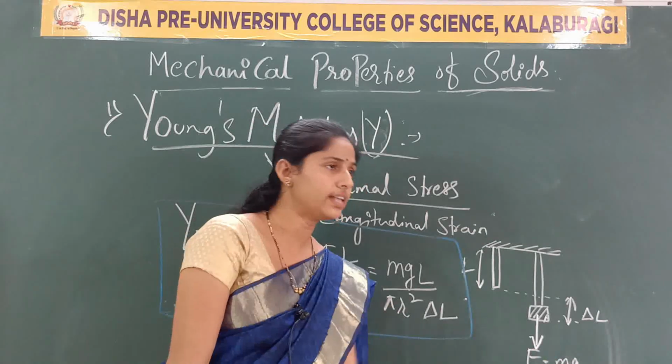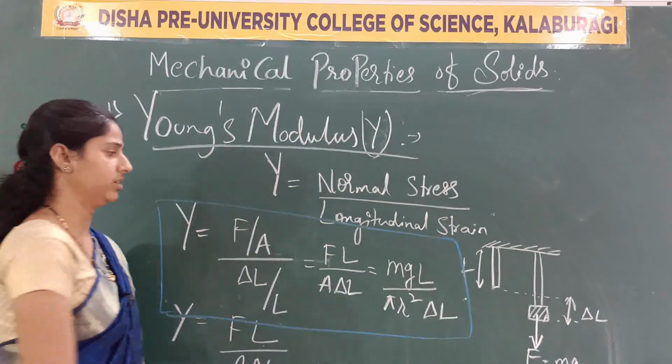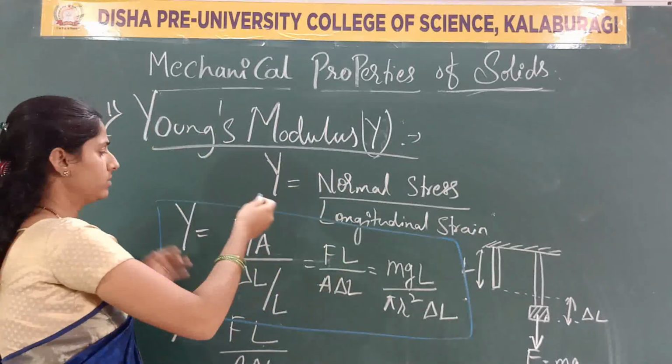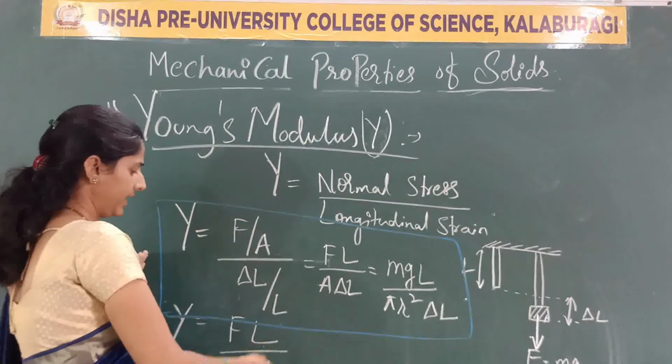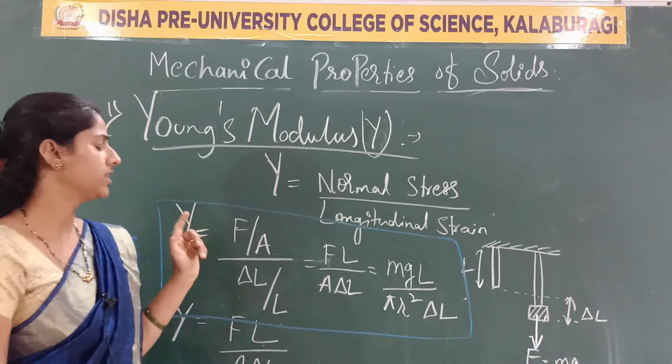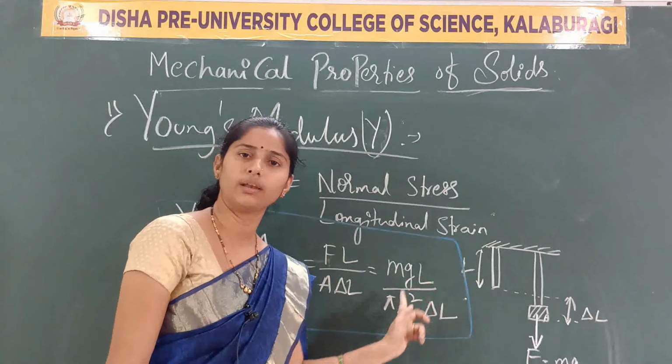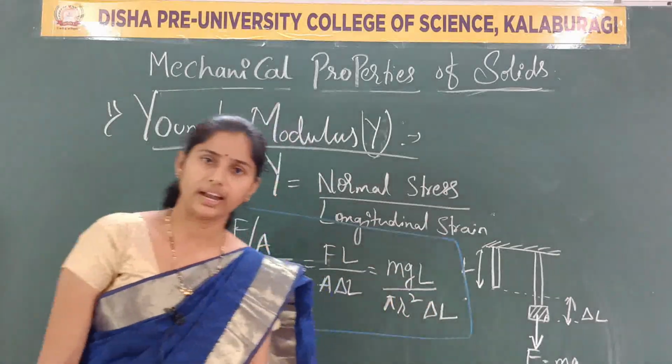So we take F equal to m into g. Substitute all the values in the given equation, so the ratio we get is Y equal to mgL by pi r square into delta L.